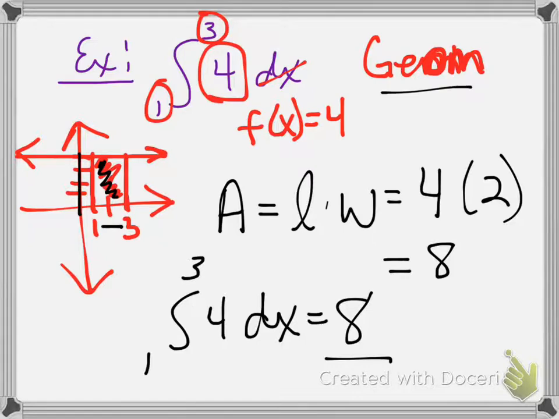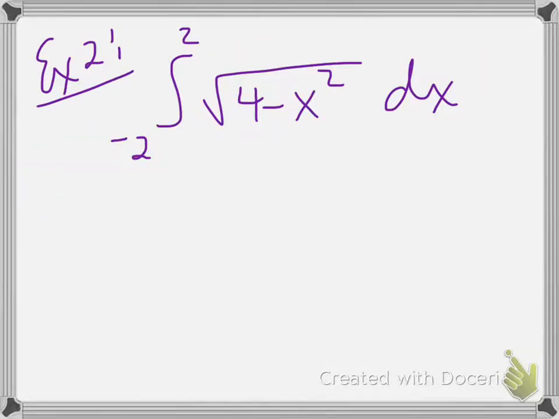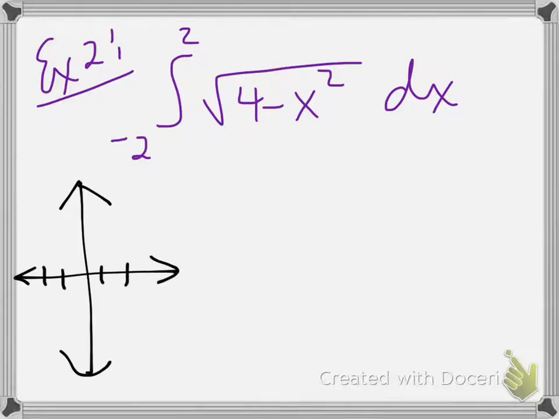That's a geometric method. We're going to do another geometric method. This time we're going to use the square root of 4 minus x squared. This is a semicircle. It might not immediately pop out to you until you see that this goes from -2 to 2, which I gave too many spots. But we're going to go from -2 to 2. So it's going to be half of a circle. Not a very well drawn circle, but that's what it is.